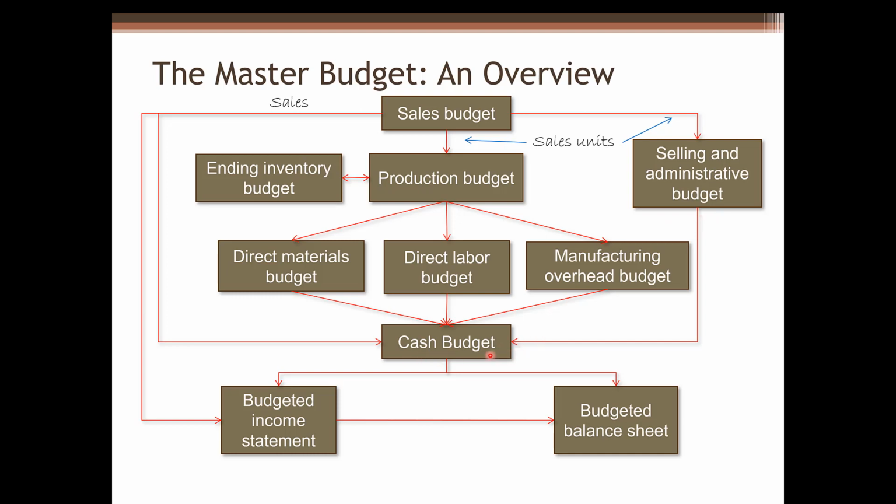The cash budget is a detailed plan showing how cash resources will be acquired and used over the period of time. All of the operating budgets have an impact on the cash budget. The last step is to prepare a budgeted income statement and budgeted balance sheet. Now, let's take a look at these budgets one by one.